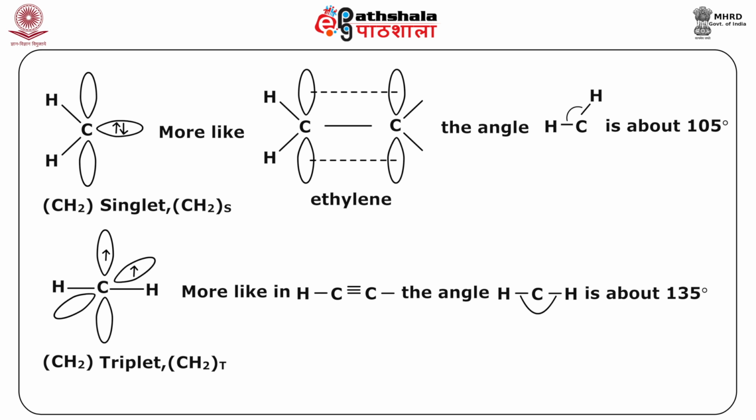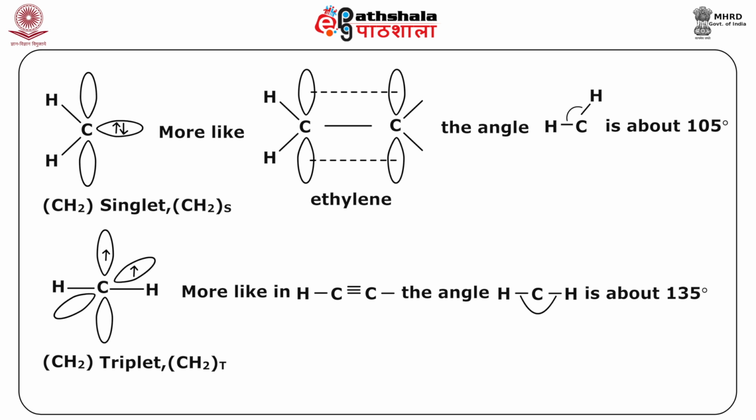On the other hand, you may have one possibility which is triplet, and in this structure you can see that these 2 non-bonded electrons are in separate orbitals, and here it is more like the alkyne nature, more linear in terms of HCH, but the angle HCH is about 135 degrees, it is not exactly 180 degrees.